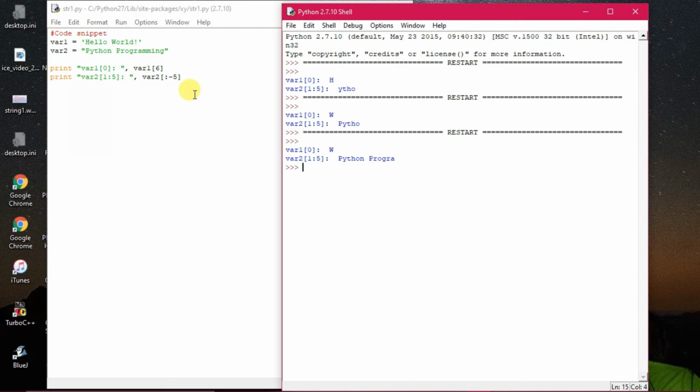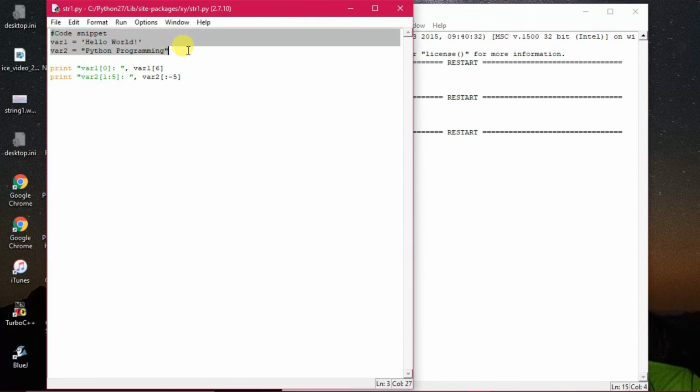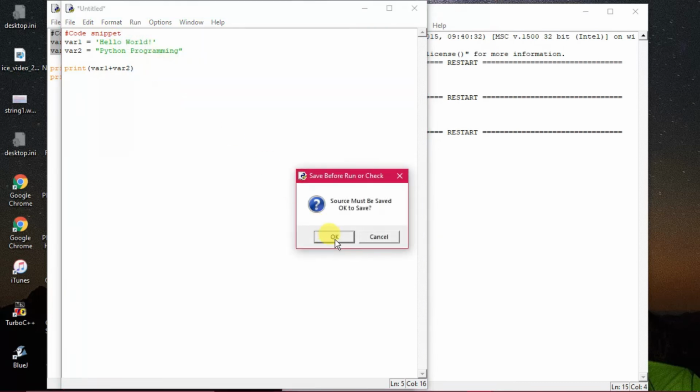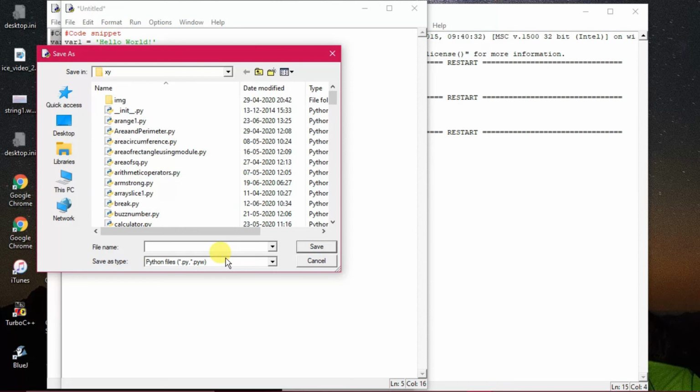Now one more important thing I am showing you. Suppose I take this code snippet from here and open another program, just to show you. You see here I'm giving print, var1 plus var2. Now see what is happening with var2. Run, and is execution possible or not? Let's see. It has to ask me string one, concat.